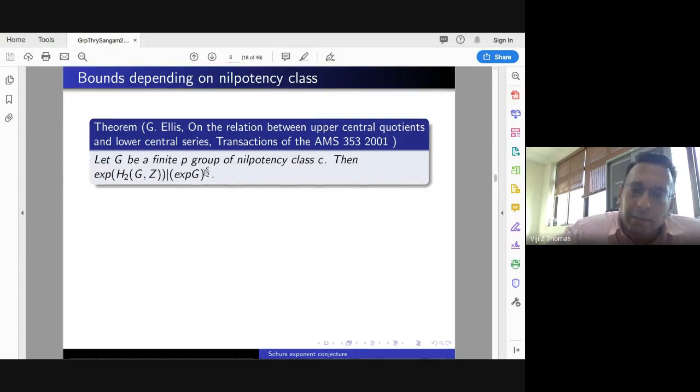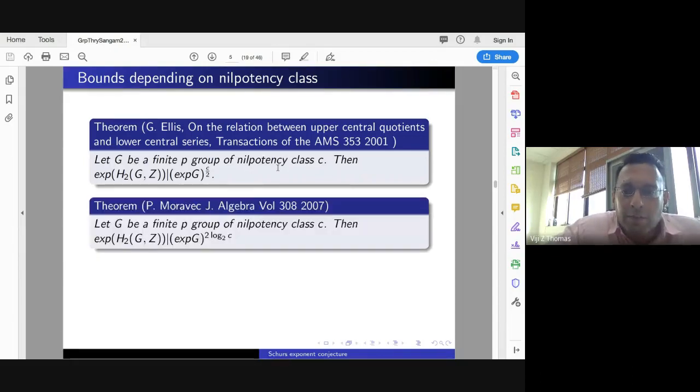This was proved by Ellis, and later it was improved by Moravec. He proves that for G a finite p-group of nilpotency class c, the exponent divides this, with 2 times the floor of this. I think this is an improvement after c is 11 or something. That's another result towards this end.